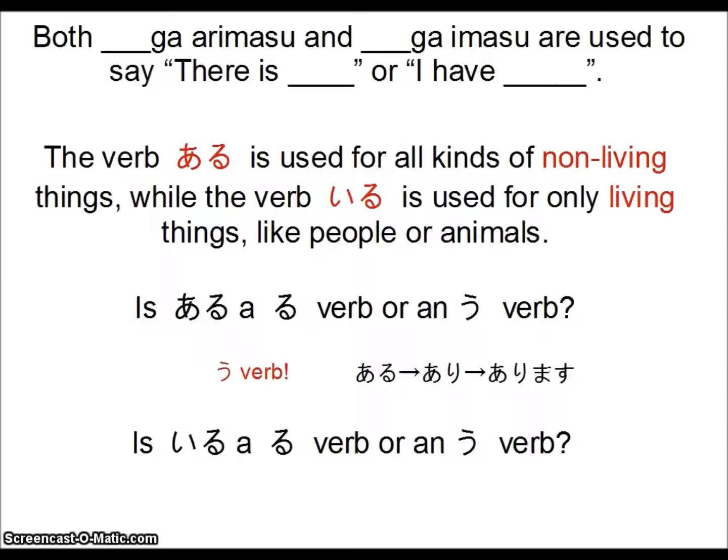But what about iru now? This ends in a ru, so is it a ru verb or is it another tricky u verb? Knowing that the full conjugated form is imasu, we can see that they did indeed drop the ru. It becomes iru, drop the ru, i, add mas, imasu. So that makes it a ru verb.